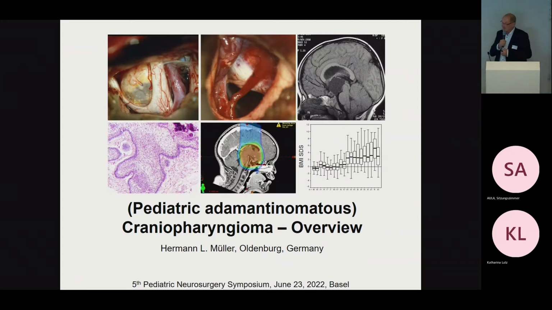As you can see on these pictures here, I think you all know that especially when there's suprasellar extension of this tumor, the risk is very high that the patients develop severe obesity in a way which we call hypothalamic syndrome.